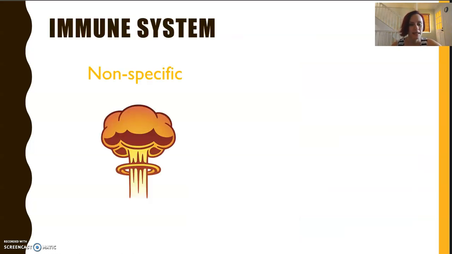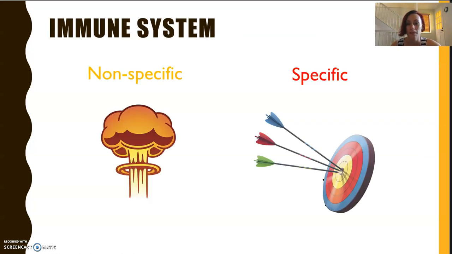Okay, in this particular video, we're going to talk about the non-specific immune system, but there is also specific responses to specific antigens, right? So the non-specific is the first and second line of defense, whereas the specific is more the final line of defense or the third.